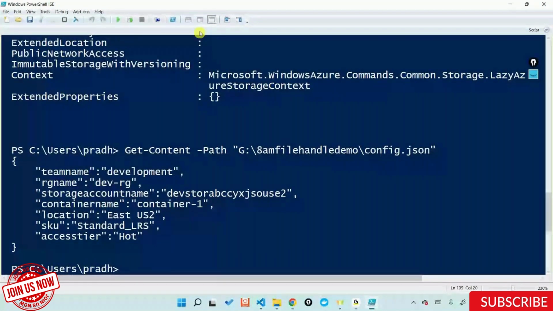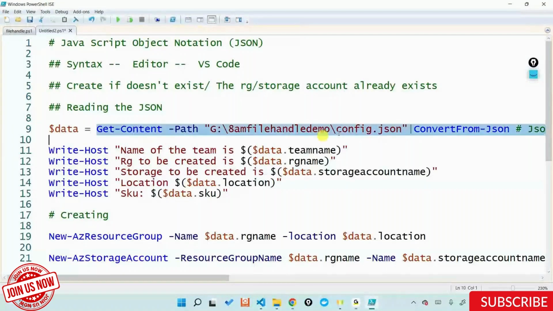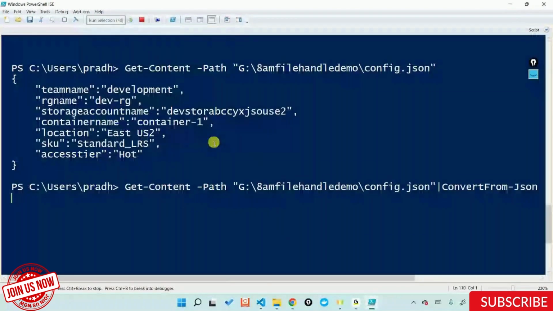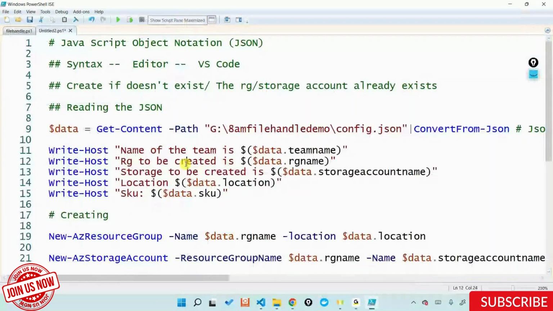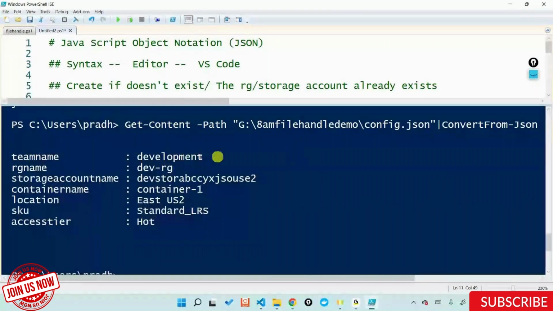But what I did is that I didn't stop there. I wanted to go further and convert that entire raw format into a language that PowerShell really understands. And now if I do that, I get this neat table telling what is the team name, RG name, storage account name, and all these things. And using my PowerShell knowledge, I can call a particular property by data.teamName. Why did I do that? Because now data.teamName is equal to development. Data.rgname is equal to devrg. Data.storage account name is equal to something like this. Data.container name is container1 and so on and so forth.